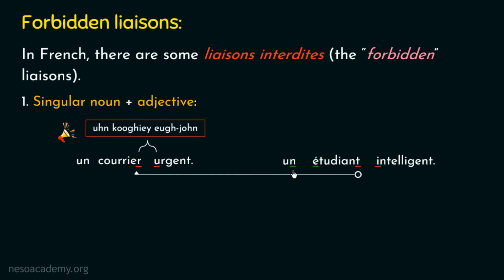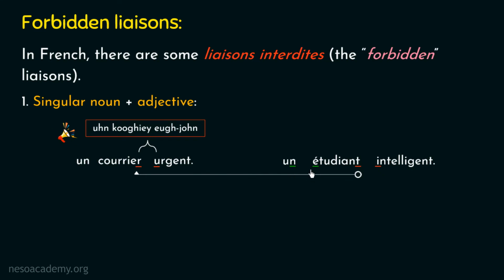And we already know that an article is a type of determiner, right? Now let's talk about this second French word. We have recently discussed that this word is a noun in French, which means student. So we can clearly observe that this example does not belong to the first case of forbidden liaison, but it belongs to the first case of mandatory liaison.